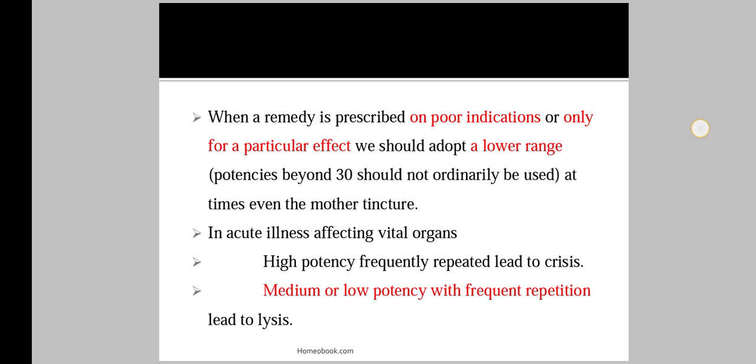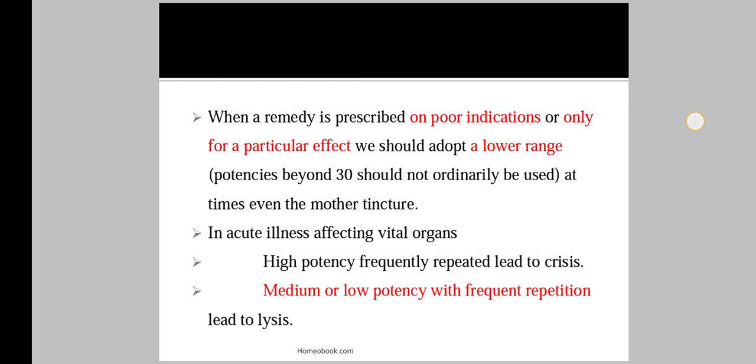At times even mother tinctures are used. It means when we give medicines for poor indications, or only for a particular effect, we have to use the lower potencies. In that case we should not use the higher potencies, or at times we will use the mother tinctures for these poor indications. Then in acute illness affecting vital organs, high potency frequently repeated leads to crisis.